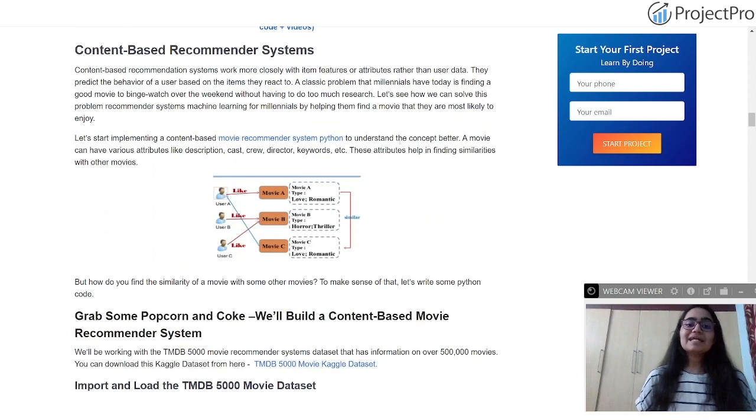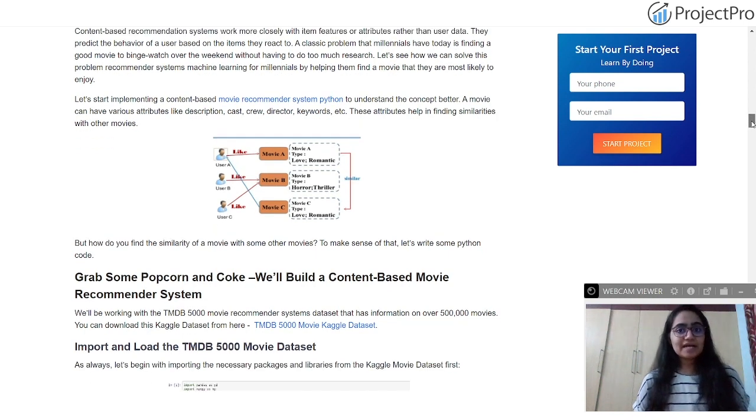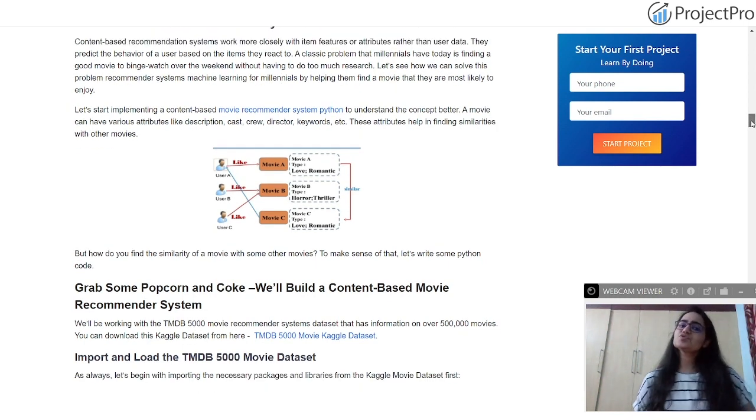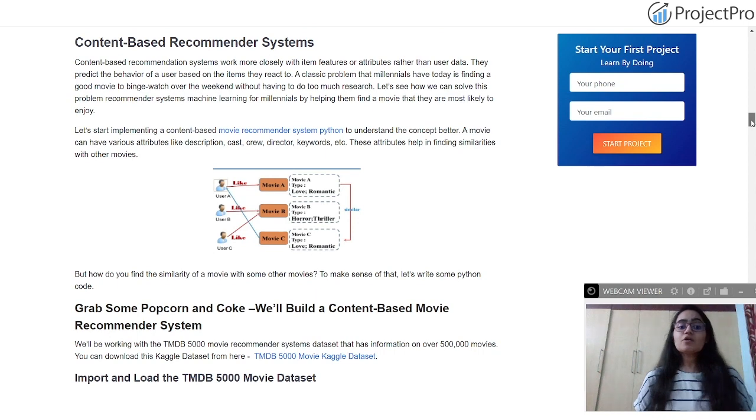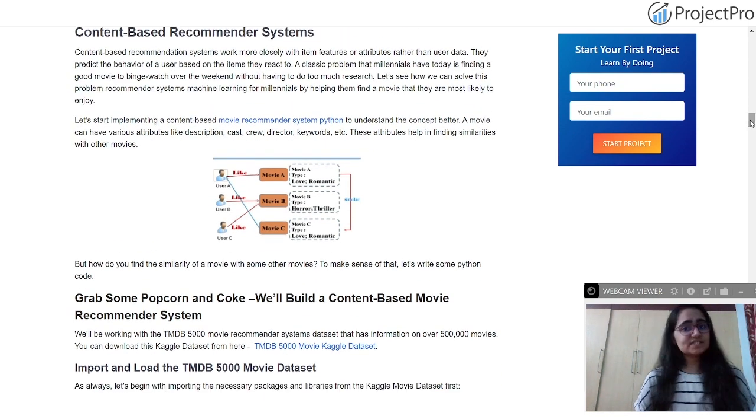Now there is some mathematics you have to be aware of. When talking about recommendation systems, you have to be aware of matrices, because whether you are dealing with content-based recommendation systems or collaborative filtering, there is a concept of matrices. There is a user-item matrix, an item-to-item matrix, or a user-to-user matrix which has to be computed. A matrix, as we say, is just something having rows and columns.